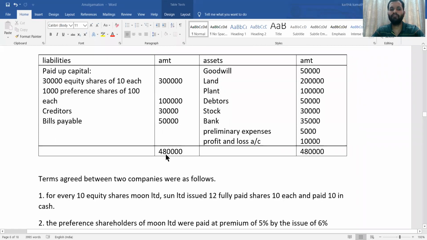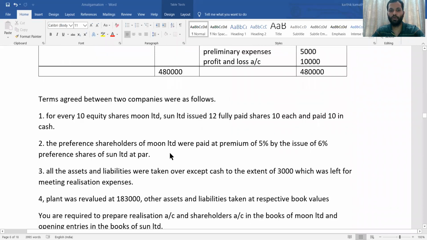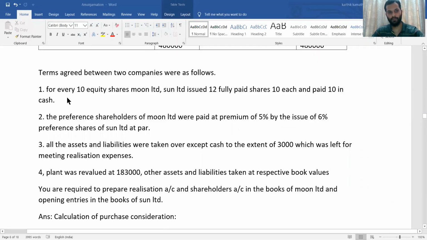The terms agreed between the two companies were as follows. So now there are certain adjustments. First one, for every 10 equity shares in Moon Limited, Sun issues 12 fully paid shares of 10 each and pays 10 in cash. That means for every 10 equity shares, 12 equity shares of 10 each are issued, as well as payment in cash is made.